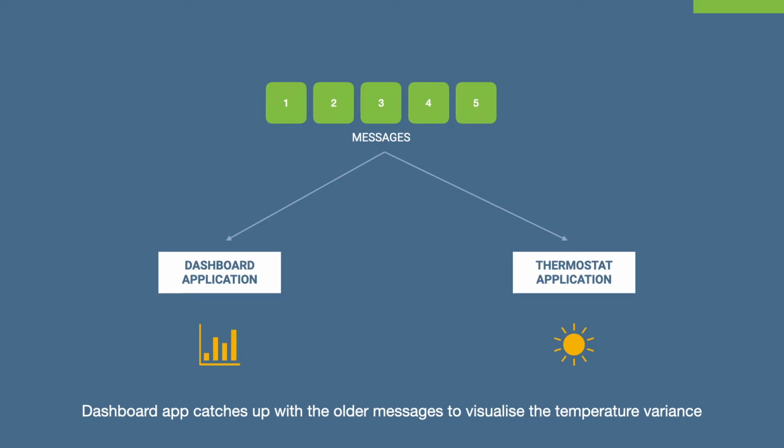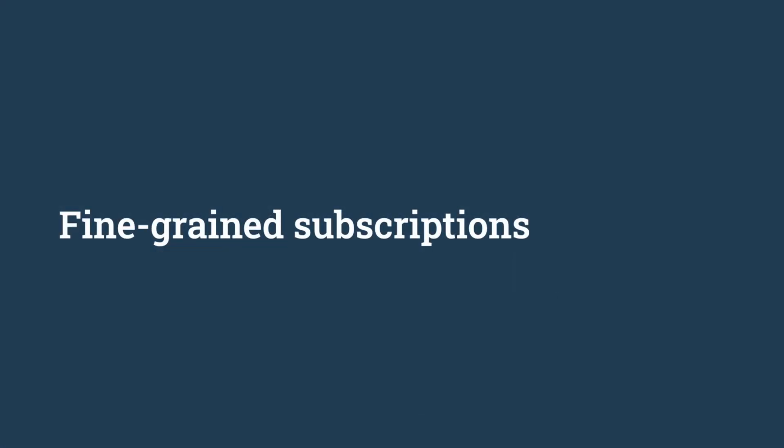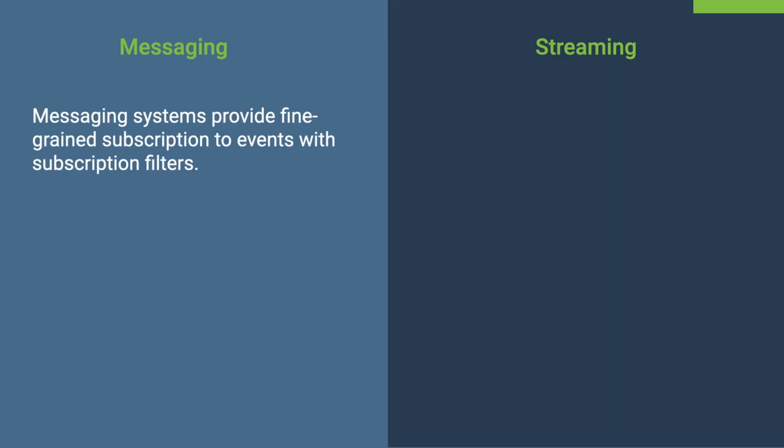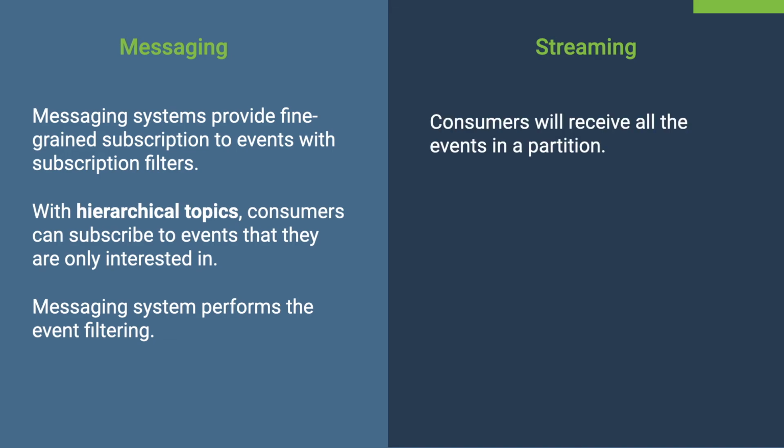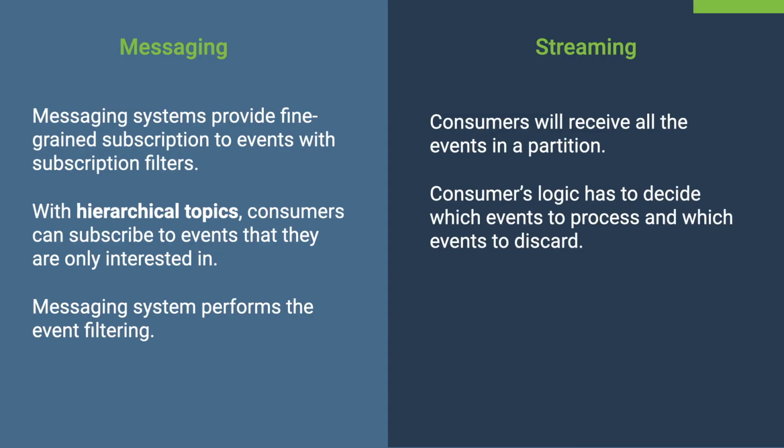The ability to selectively consume messages makes another difference in both technologies. PubSub messaging systems allow their consumers to selectively subscribe to hierarchical topics. This is a great flexibility for consumers to process events that they are only interested in. In this case, the messaging system will do the filtering of events. In contrast, streaming consumers will receive all the messages in a partition. Consumers' logic has to decide which messages to process and which messages to discard.